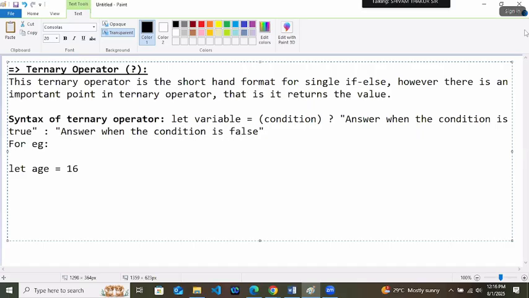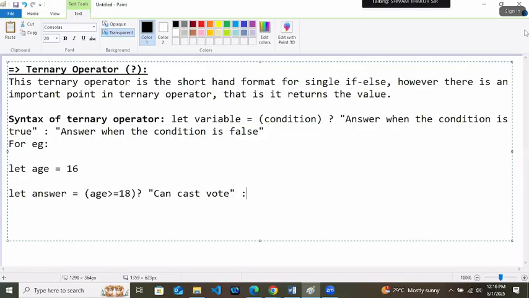Now what we will do, let age equals 16. So here I will say let answer equals to, and write the condition. Condition is age should be greater than or equal to 18. Write a question mark here. If it is true, the answer will be can cast vote.